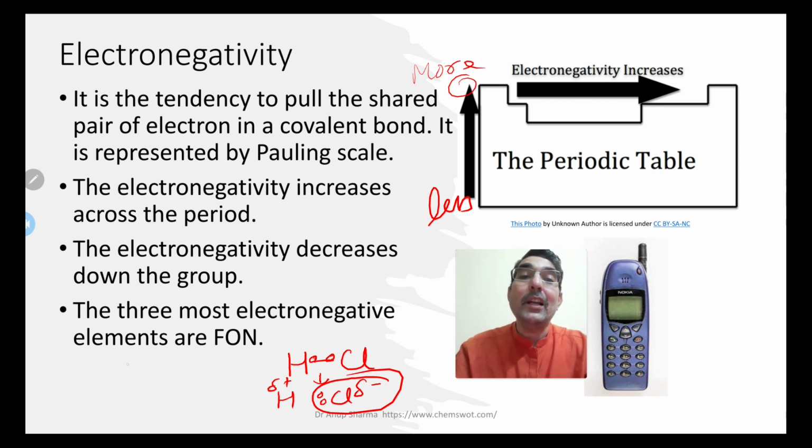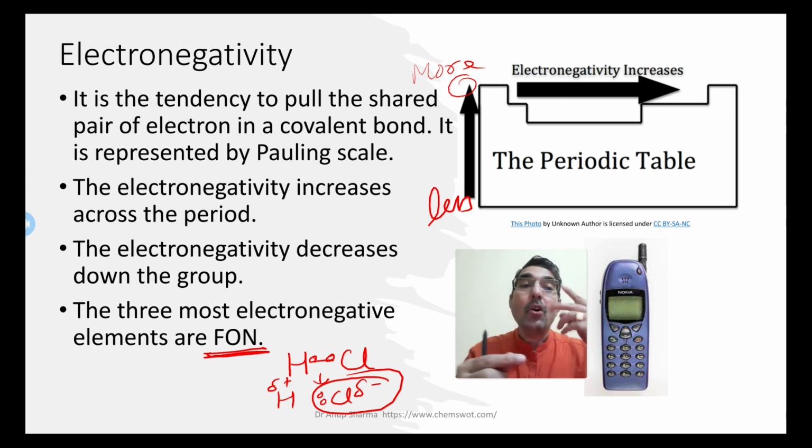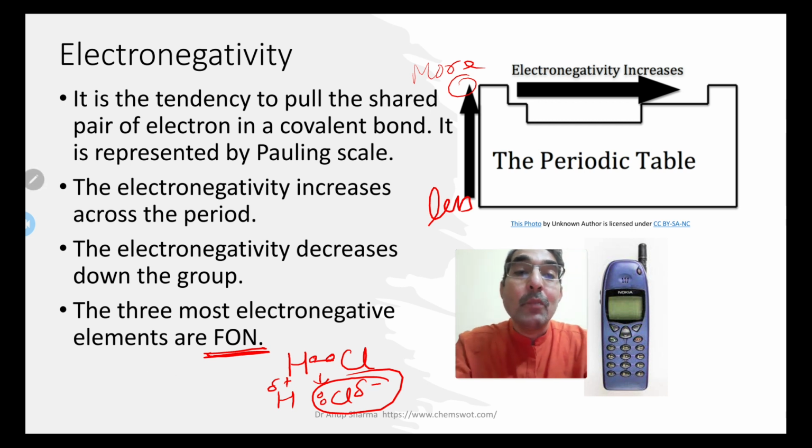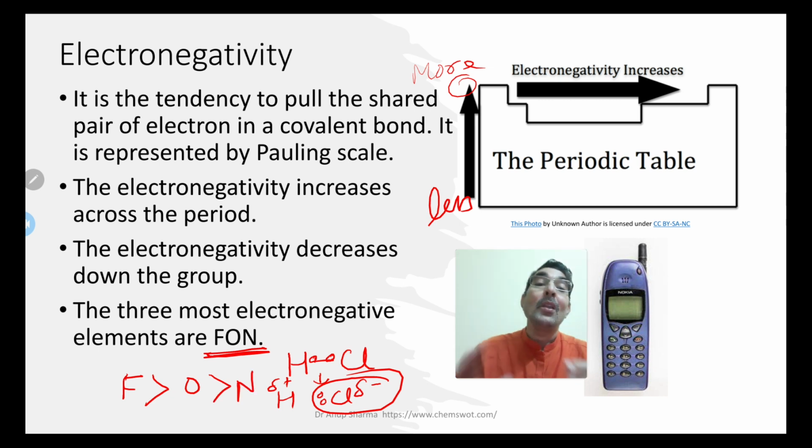The three most electronegative elements are phone. So you need to remember this: phone. So what happens with the phone? Phone means fluorine, oxygen and nitrogen. Fluorine, oxygen and nitrogen are the most electronegative elements, where fluorine is the most, followed by oxygen, followed by nitrogen. So the three most electronegative elements are phone.